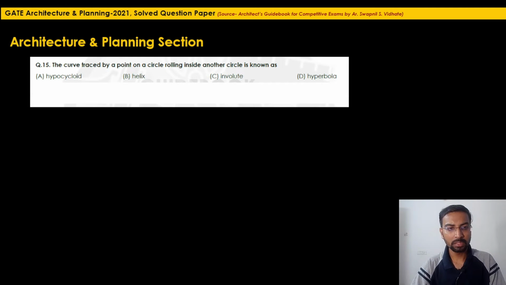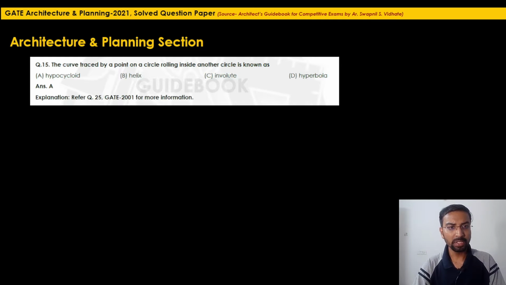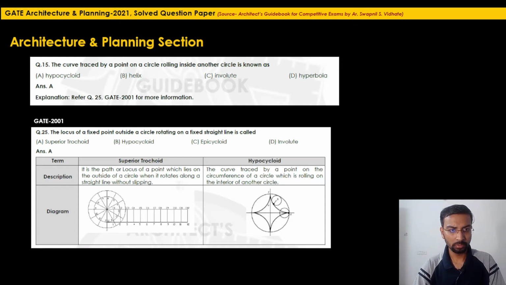Again, we have discussed this in the earlier lecture. This question was related to earlier year data. The curve traced by a point on a circle rolling inside another circle is known as. The correct option is hypocycloid. In earlier years, they asked a question related to the epicycloid and the supertrochoid.